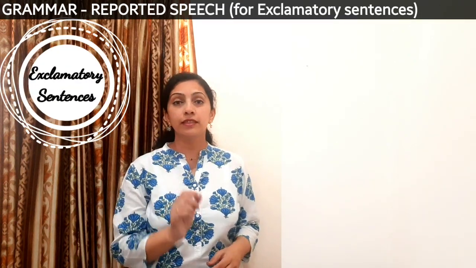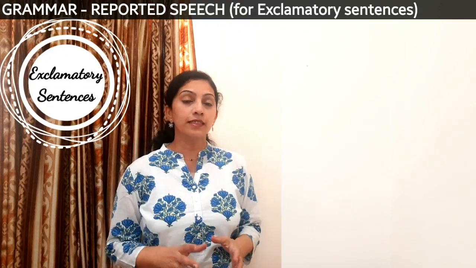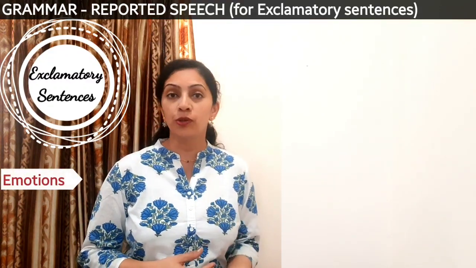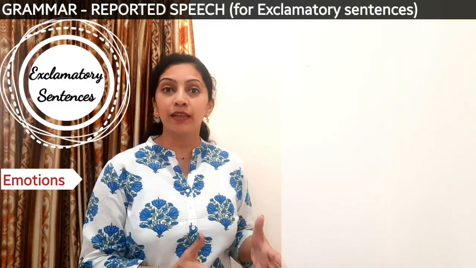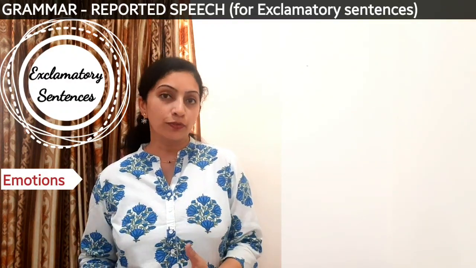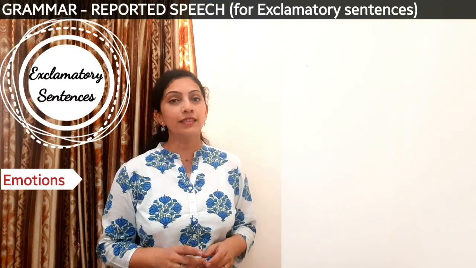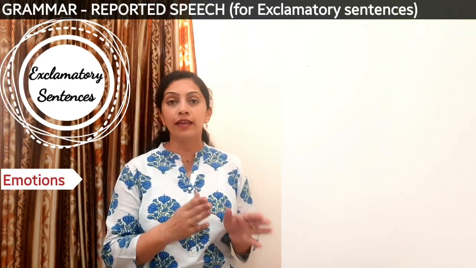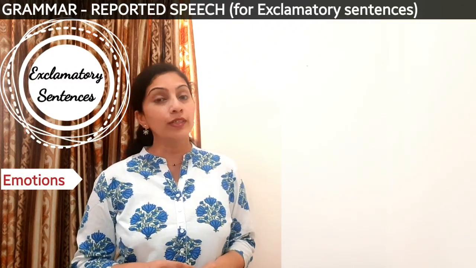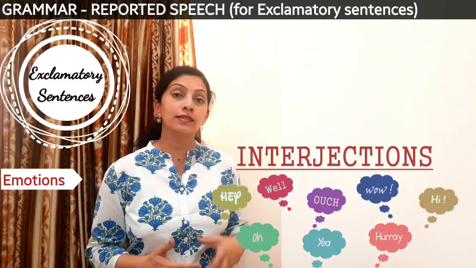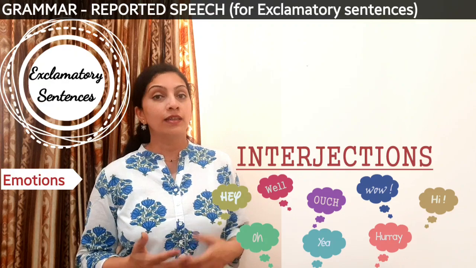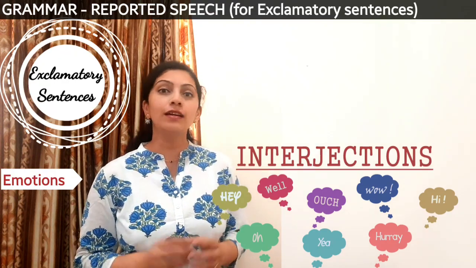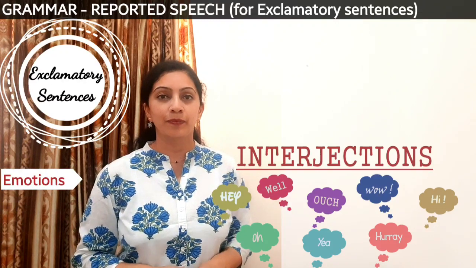Next we come to the category of exclamatory sentences. These are the sentences through which the speaker tells his emotion, whether it is joy or delight or pain, grief, a kind of wish, etc. These sentences have an exclamation mark at the end of them or at the end of interjections. For example, words like alas, oh no, what, how, hurrah, oh God, etc. are used in exclamatory sentences.